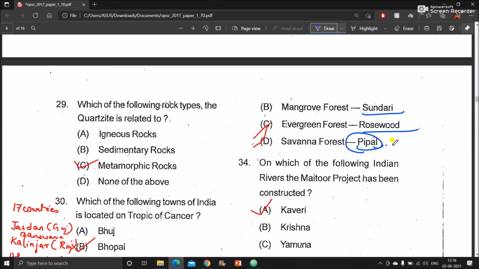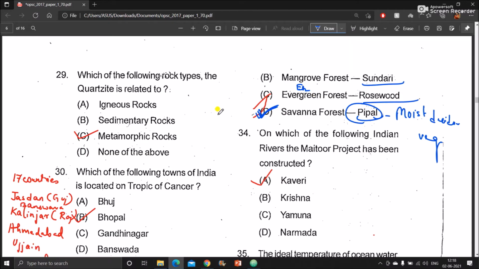As you know, people is a moist deciduous kind of vegetation, so it is not a savanna type. So option D is correct here because it is asking not correctly matched. Evergreen forest you can find, for example, ebony, mahogany, rosewood. So this is correct. Then mangrove forest, yes, Sundari tree. So these all are correct, but D is wrong.